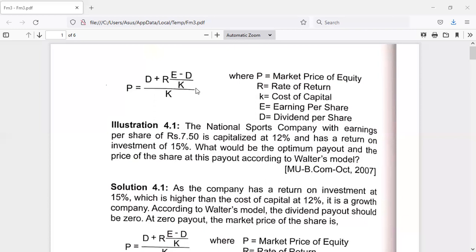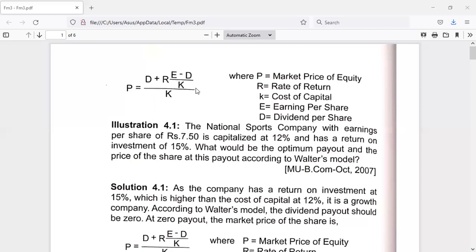But in the case of a normal firm, the cost of capital would be equivalent to the return on investment. So there is equilibrium between the cost of capital and the return on investment. Here he suggests that the firm can give any rate of dividend to its shareholders, and there would be no impact on the market price of its shares.